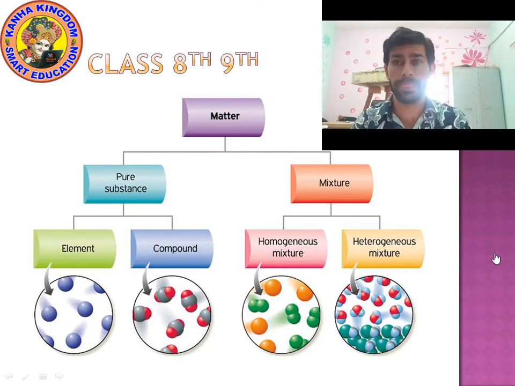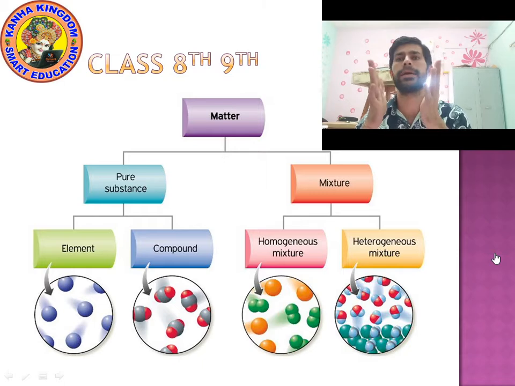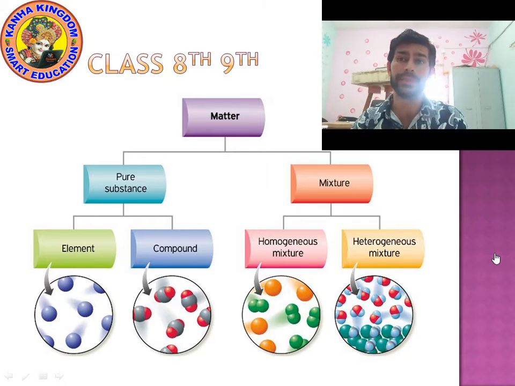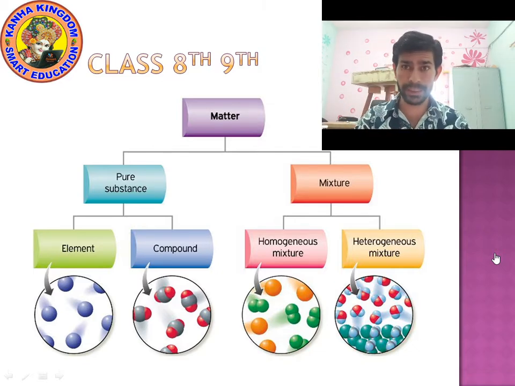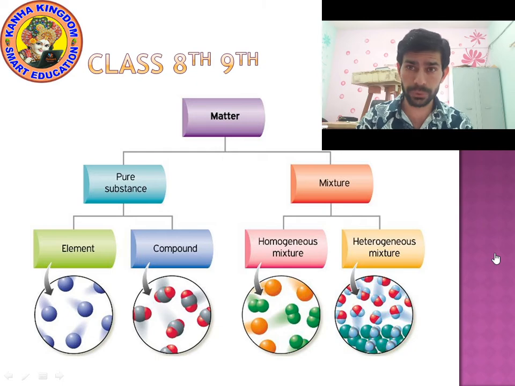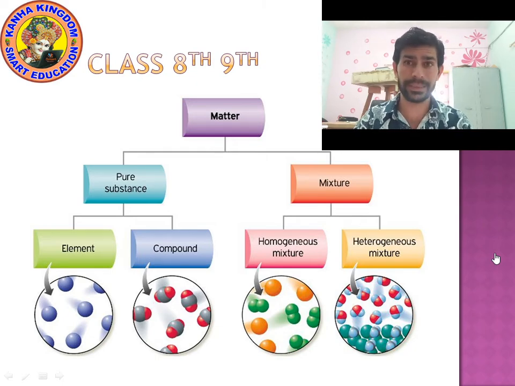Compound. The first type of pure matter is element, the second type of pure matter is compound. So what is a compound? A compound is a group of elements. For example, CO2 means carbon dioxide, H2O means water, CH4 means methane.